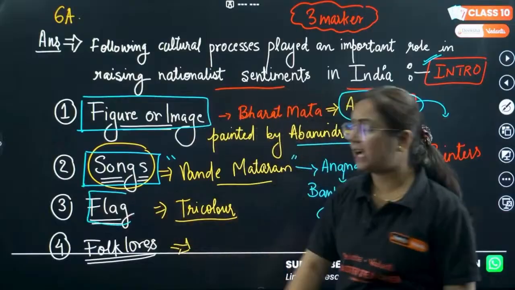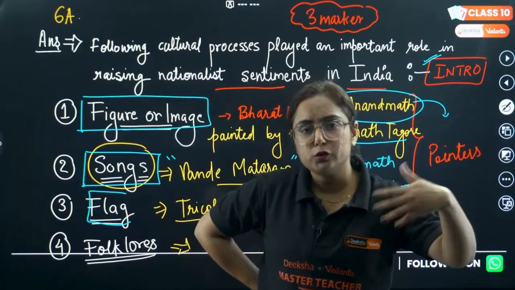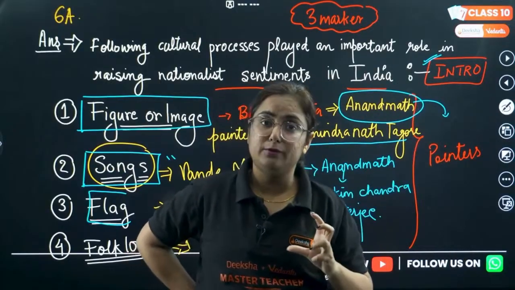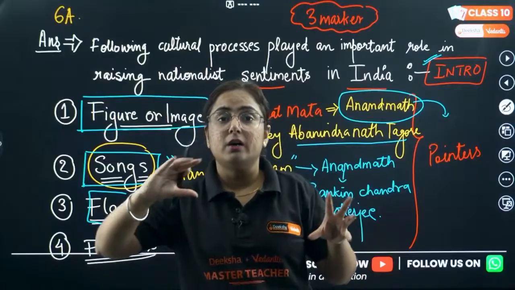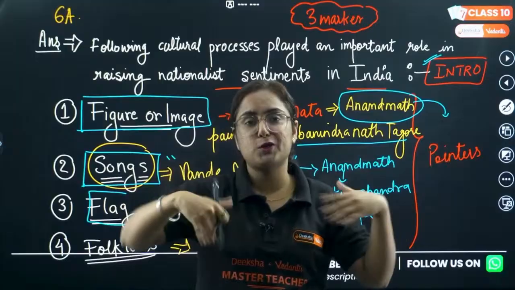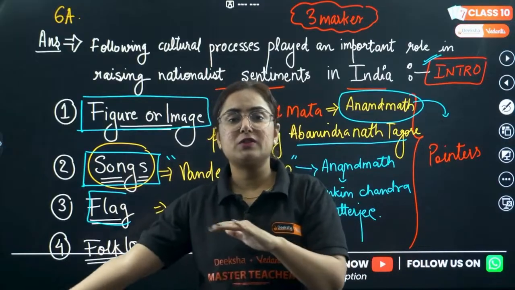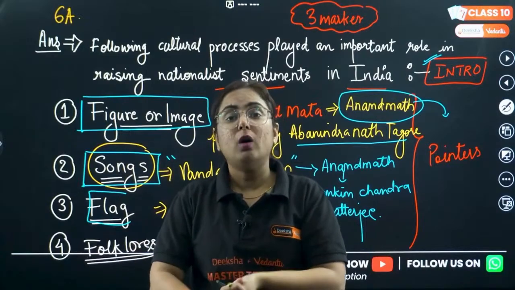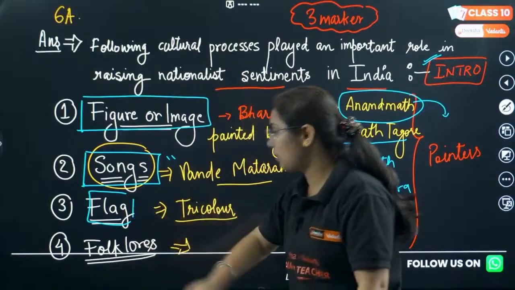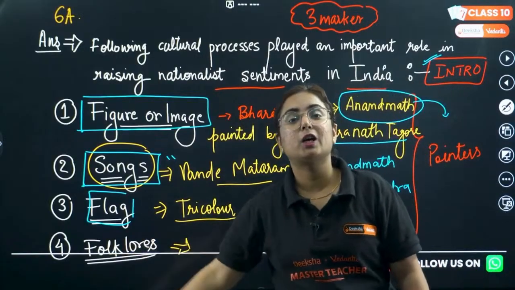Next is the flag. We have the Indian flag right now, and there is a story of the evolution of the Indian flag. If we talk about the Swadeshi movement, there was a Swadeshi flag. Then Gandhiji came and replaced the colors as well as added a charkha to it to promote indigenous production. Then later it was replaced by the Ashoka Chakra. So you can write 2-3 lines of detail about the flag also. 3 done, dusted, answer closed.